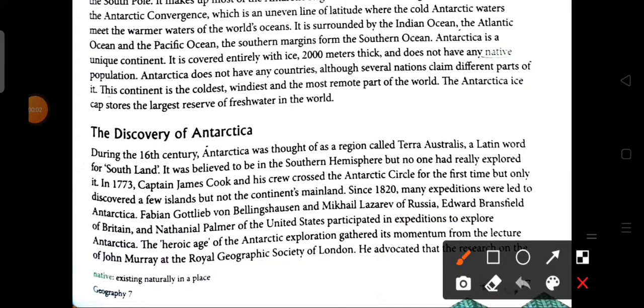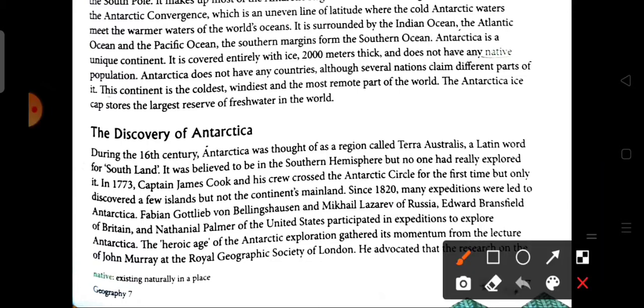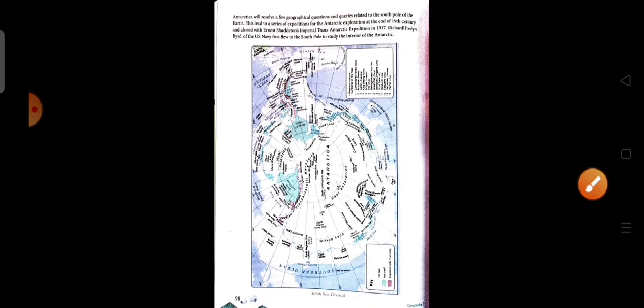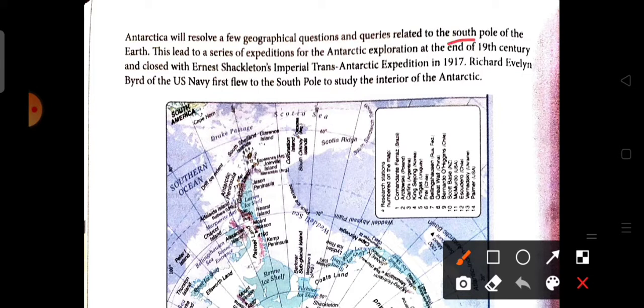The heroic age of Antarctic exploration gathered momentum from the lecture of John Murray at the Royal Geographical Society of London. So the exploration of Antarctica started after the lecture given by John Murray. He advocated that research on Antarctica would resolve a few geographical questions and queries related to the South Pole of the earth.